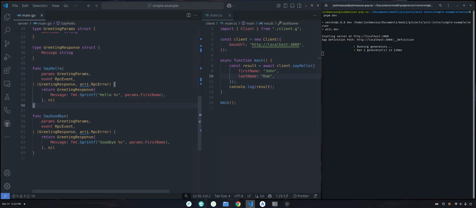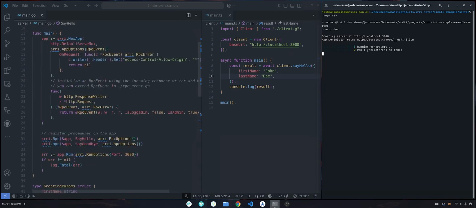Now, the way that this works is that I am using the Arri CLI to actually start the Go server and run it in dev mode. And so you'll see here on the right, I'm just calling Arri dev, and Arri is essentially starting the server, but it also knows how to extract the type information out of the Go server.